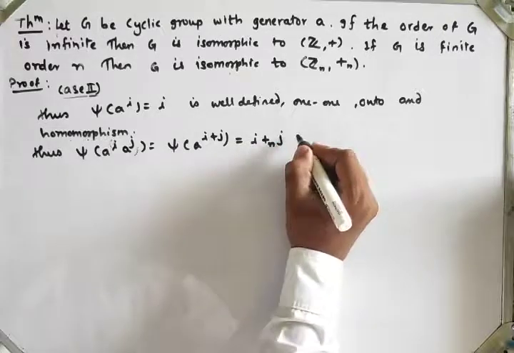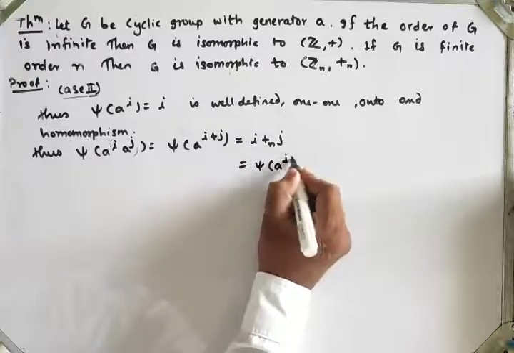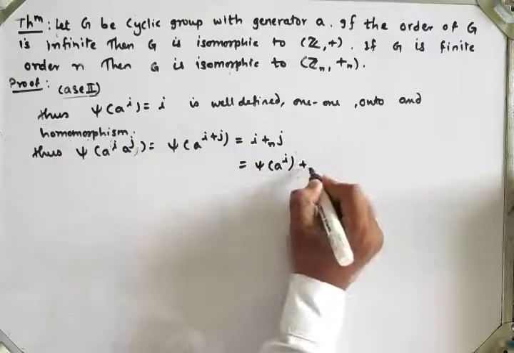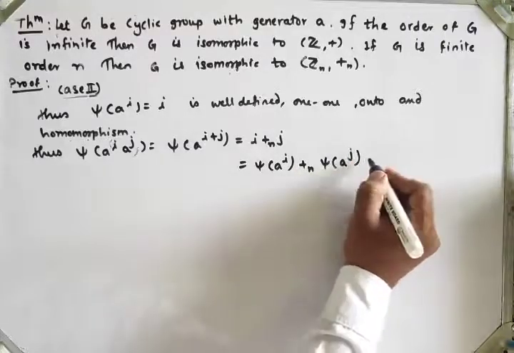That is psi of a raised to i plus addition mod n psi of a raised to j.